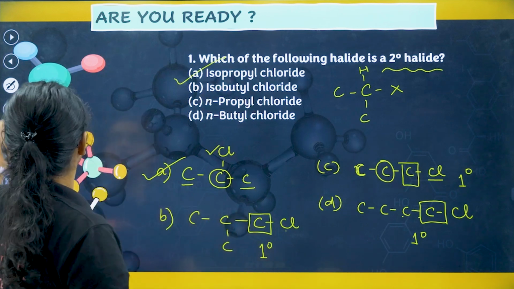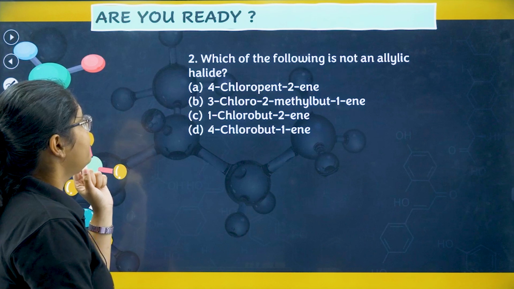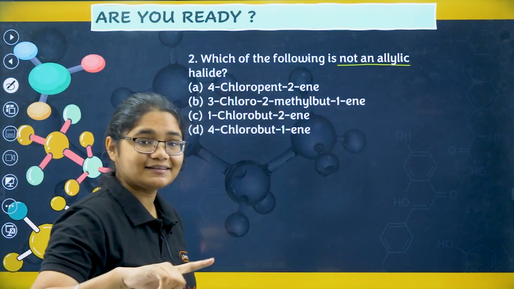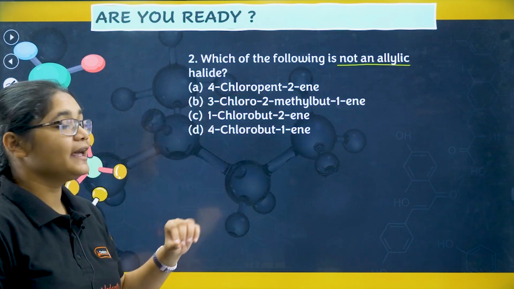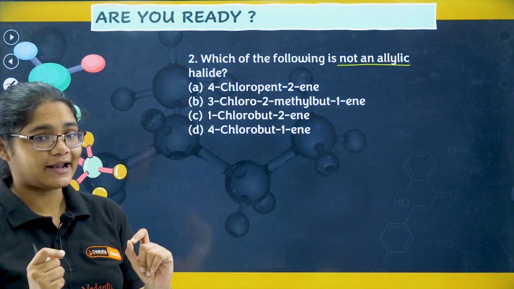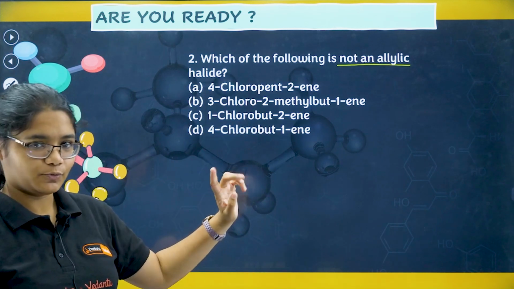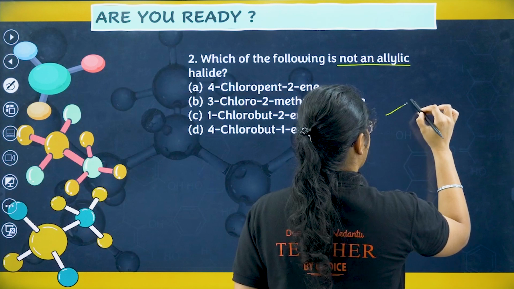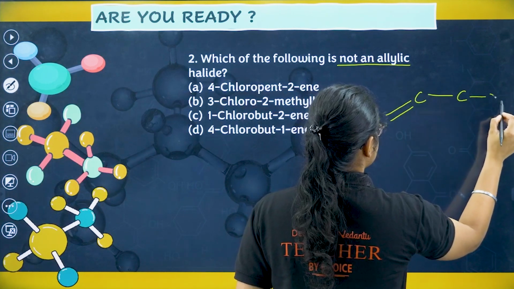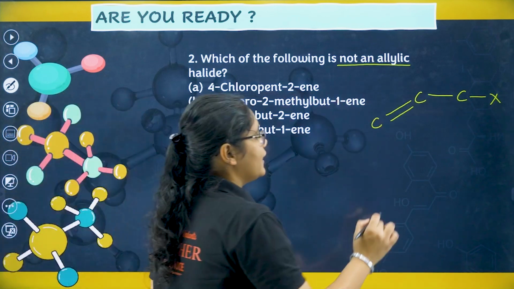Okay. Moving to the next question. Are you ready for the second question? Which of the following is not? This is very important to know, whether it is asking yes or not. Not an allylic halide. Now let us quickly recapitulate what is an allylic halide. First pause the video, answer in the comment section, then see the video. So what is an allylic halide? Allylic halide means you should have a C double bond C next to a C. This C should have an X group attached to it. This is called an allylic halide, right?